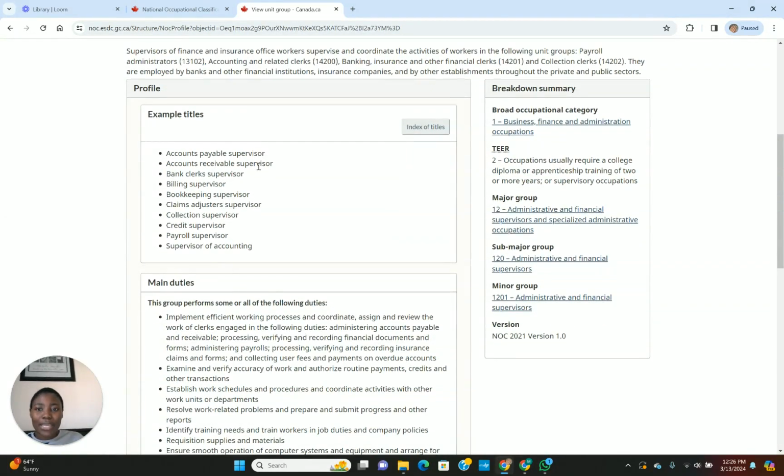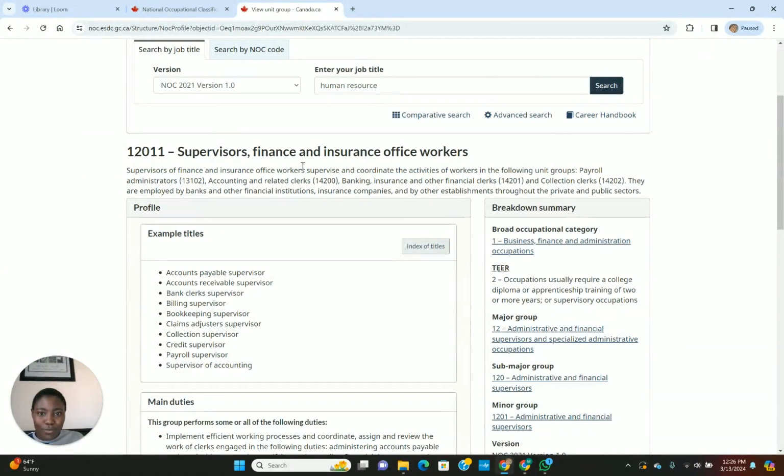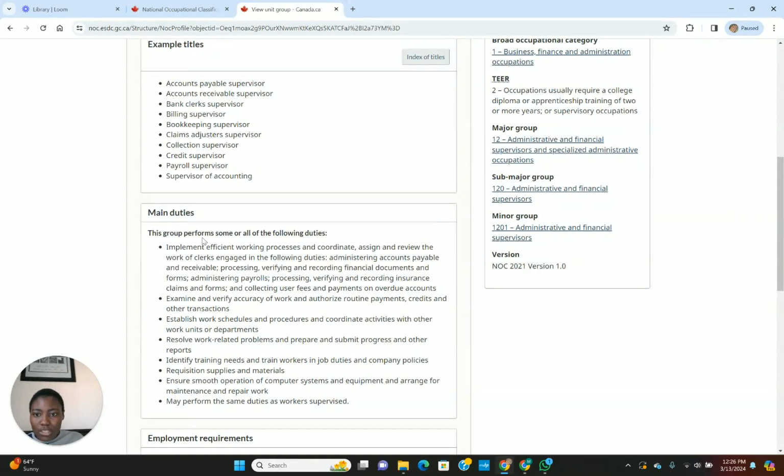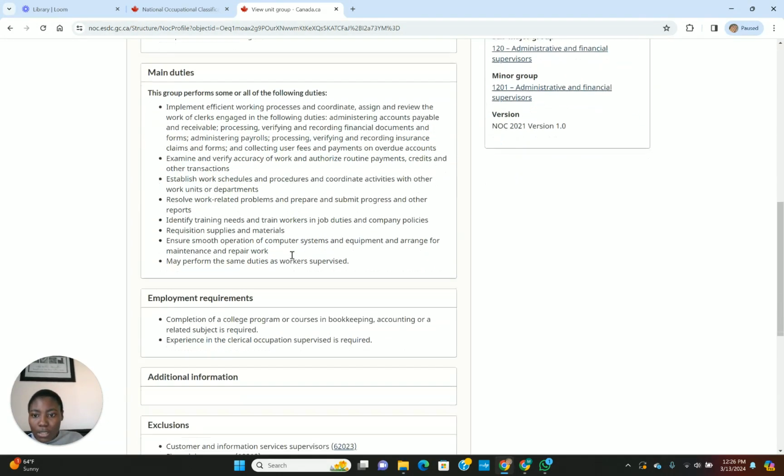So if you're an accounts payable supervisor, accounts receivable, bank clerk, billing supervisor, bookkeeping, claims adjuster, collection supervisor, credit supervisor, payroll supervisor, all of these examples fall under finance and insurance office worker. So if this is your job title, then this is your NOC code. Look at the main duties. This group performs some or all of the following duties. Implement efficient working process. You just look at all the duties.